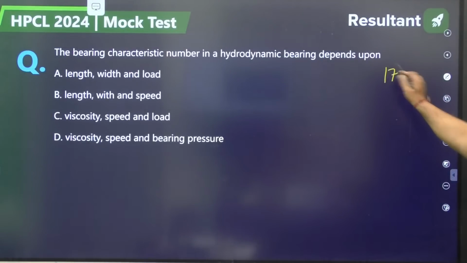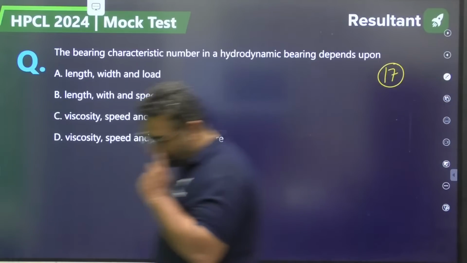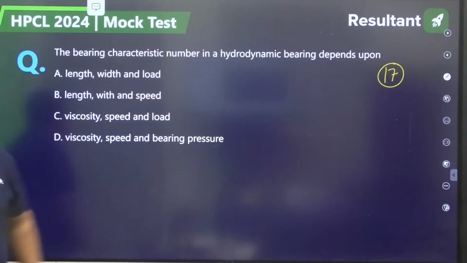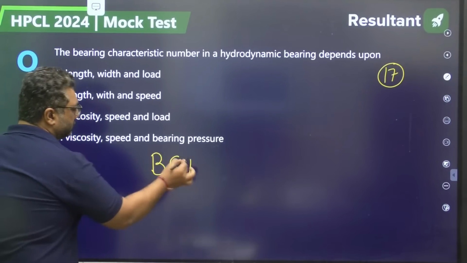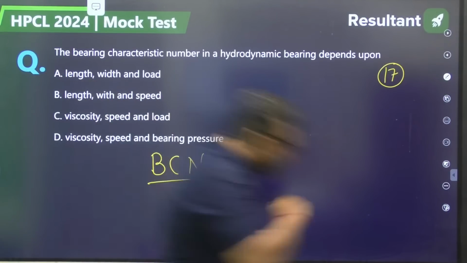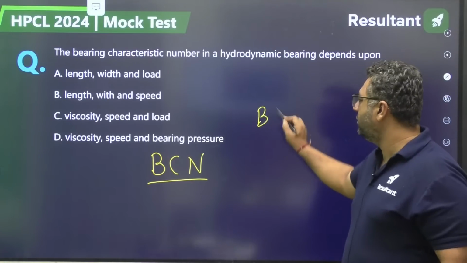17, guys. Bearing characteristic number. Sorry, guys. Answer it. I feel everybody is aware.